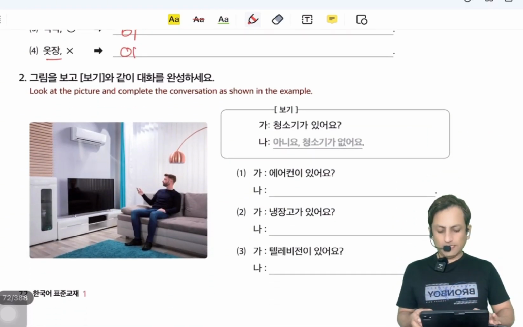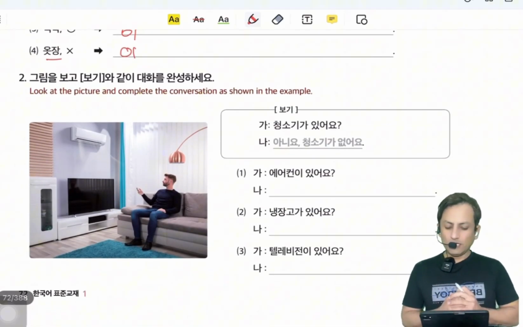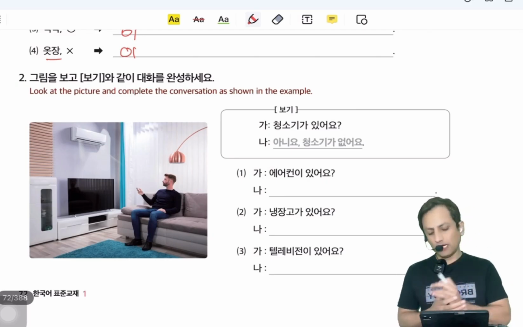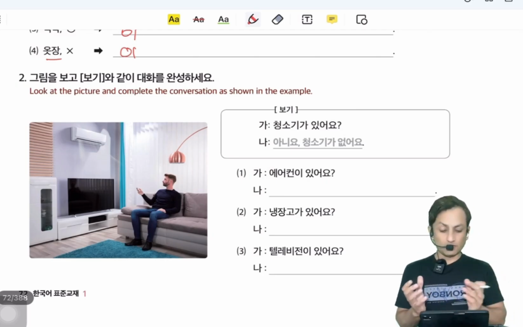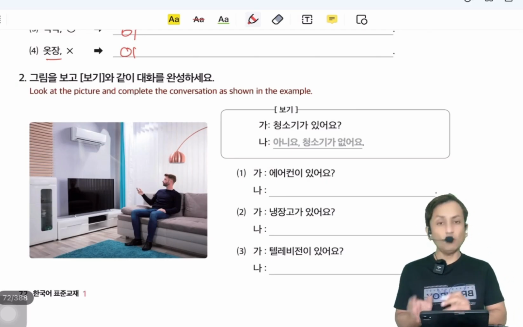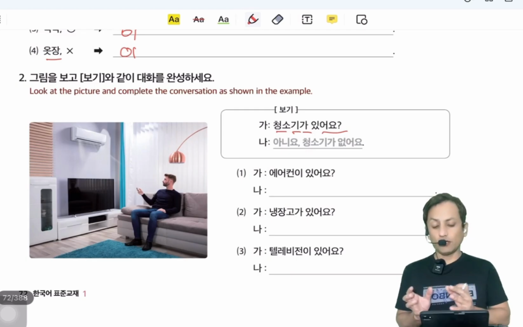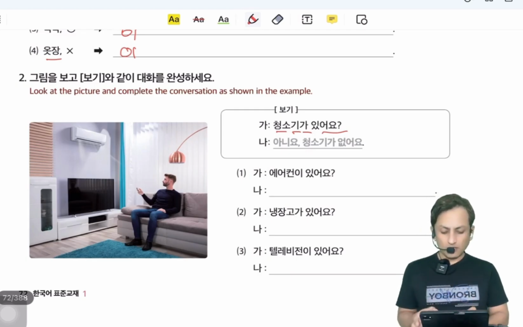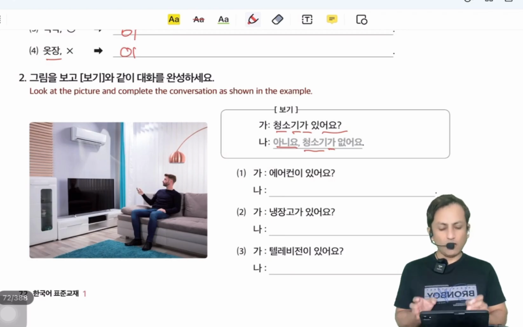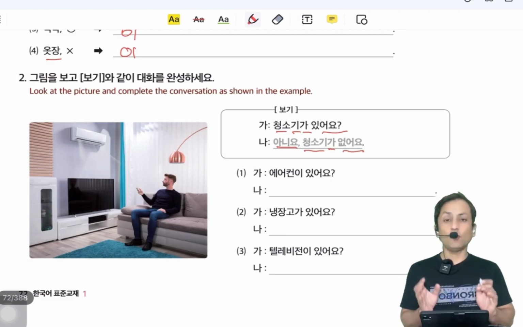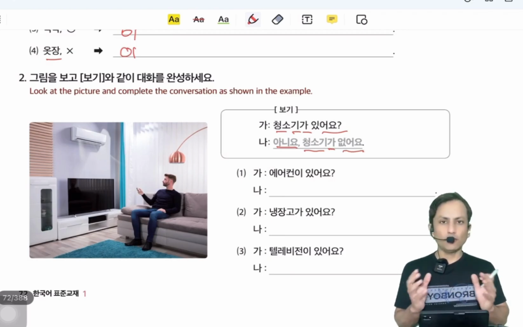Now in the next picture we have a Phogi and after that we will complete our sentences. Now in this picture, 청소기가 있어요. Is there a vacuum cleaner in this picture? 아니요, no. 청소기가 없어요. 청소기가 없어요 means there is no vacuum cleaner.